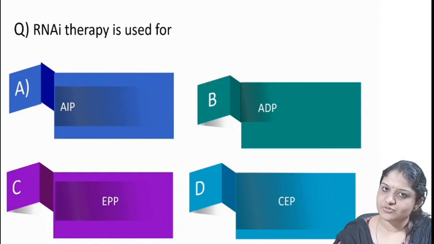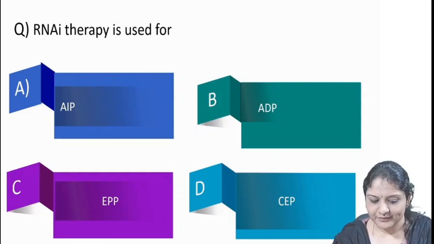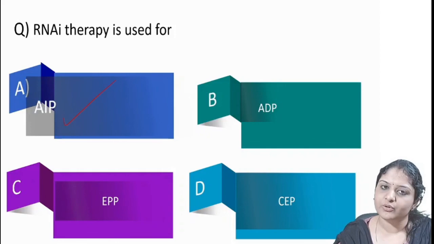RNAi therapy is used for. So RNA interference therapy is used for the treatment of, what is the answer? It is A, acute intermittent porphyria. They reduce the ongoing attack, right?